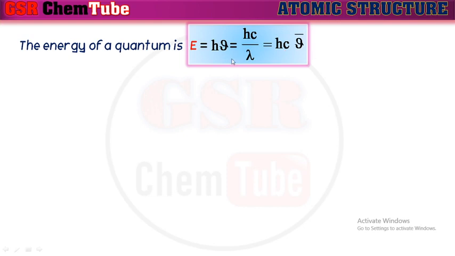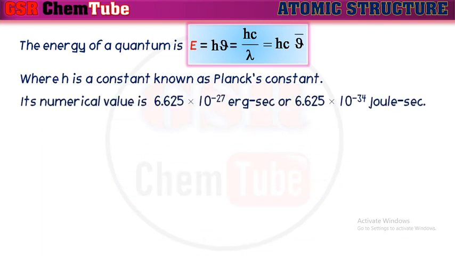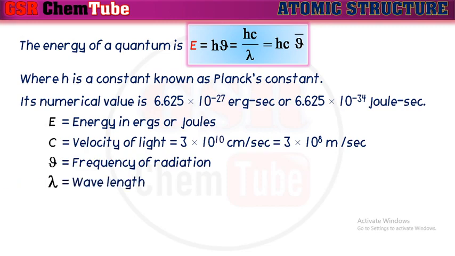So these are the formulae to calculate the energy of a quantum, where h is a constant known as Planck's constant. Its numerical value is taken as 6.625 into 10 to the power of minus 27 erg second, or 6.625 into 10 to the power of minus 34 joule second. E is the energy of the radiation in terms of ergs or joules. C is the velocity of light. Its value is 3 into 10 to the power of 10 centimeters per second, or 3 into 10 to the power of 8 meters per second. Nu is the frequency of radiation, lambda is the wavelength, and nu bar is the wave number.